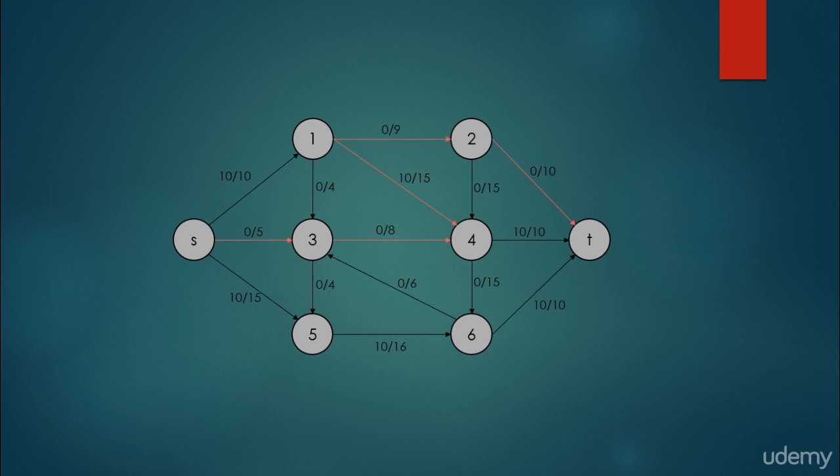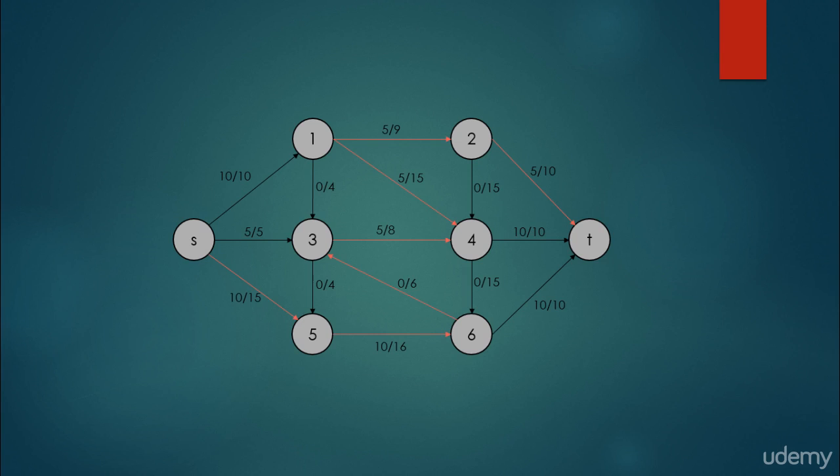There's another augmenting path. It's very, very important because there's a backward edge. For example, if we go from S to 3, then from vertex 3 to vertex 4, then from vertex 4 to vertex 1, we go back along an edge, so we will not add the capacity to the flow, but subtract it. So we find the bottleneck capacity, which will be 5, and we add it to the forward edges and subtract it from the backward edges. This is the Ford-Fulkerson algorithm.